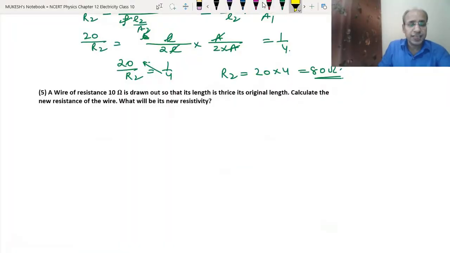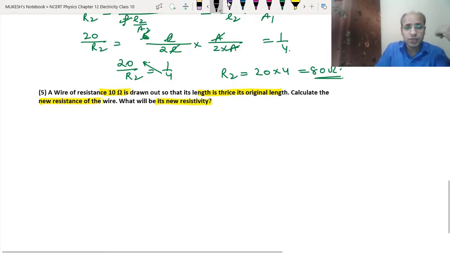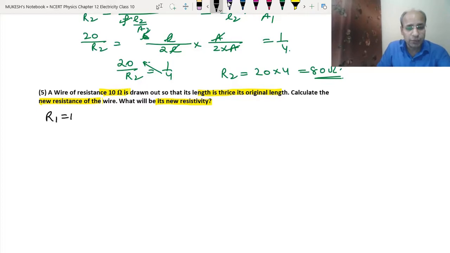This question is the same as question number 4. Here there is a wire of 10 ohm which has been drawn out so that its length has become thrice. We have to calculate the new resistance and the new resistivity. Again in this question, the resistivity will remain the same. There will be no change in the resistivity.